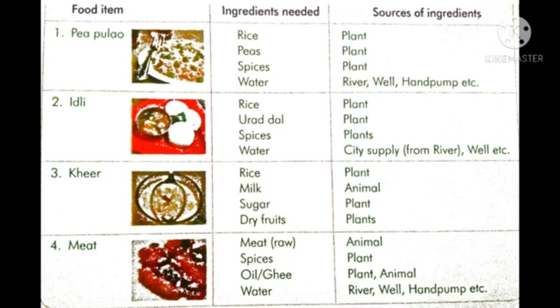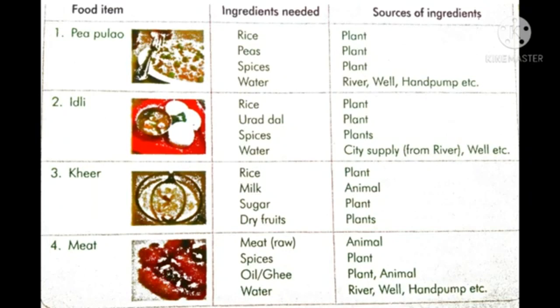Next one, meat. The food item is meat. Ingredients: raw meat, spices, oil or ghee, and water. These are the ingredients used to prepare the food item meat. Raw meat, we get from animals. Where we get the ingredients from, we call it the sources of ingredients. Raw meat we get from an animal. So animal is the source of meat.